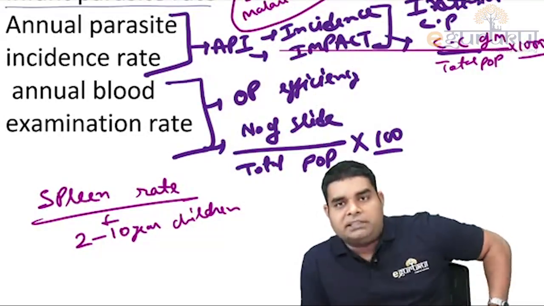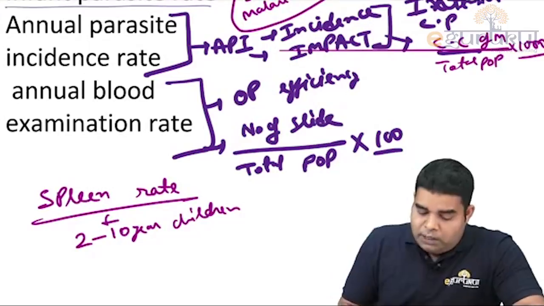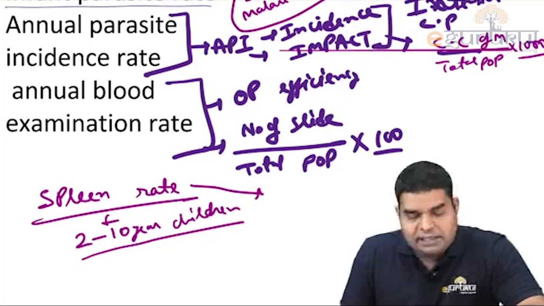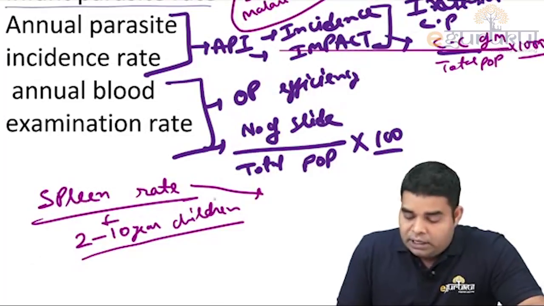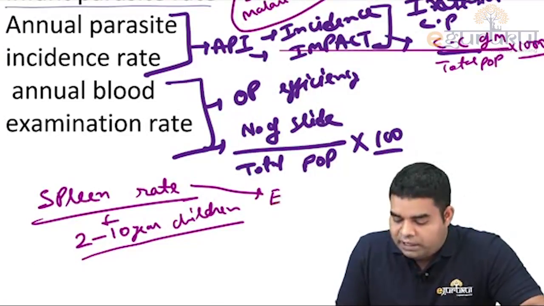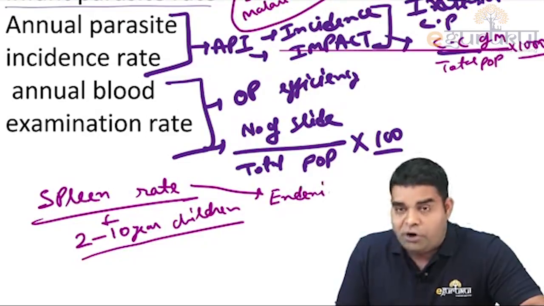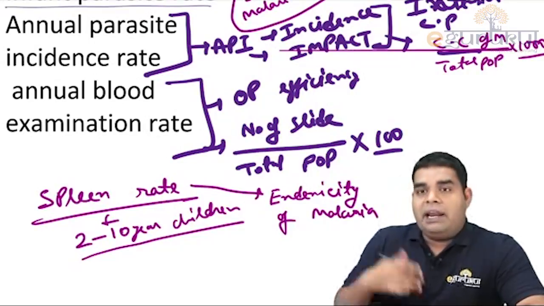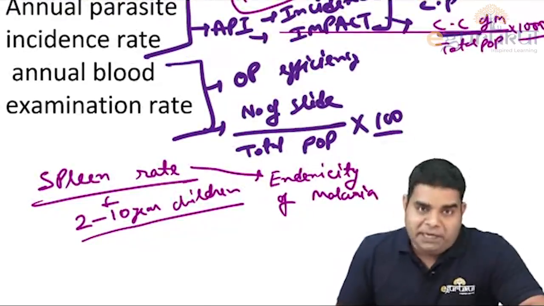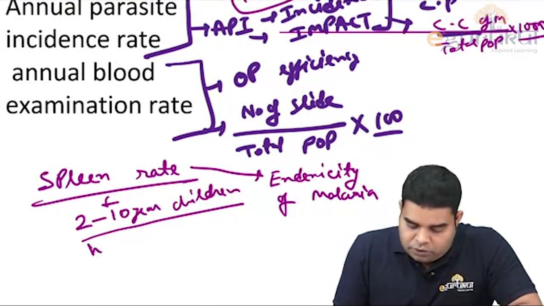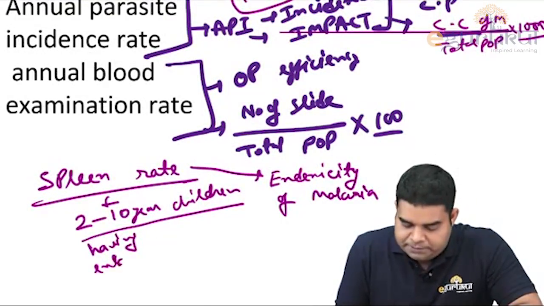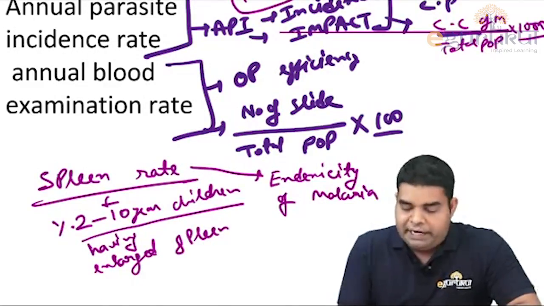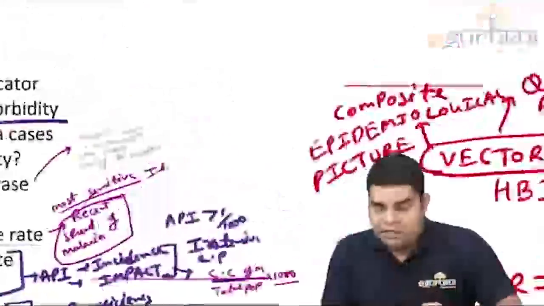So what does the spleen rate tell us? It tells us the endemicity of malaria, whether malaria is endemic in that population or not. Because if malaria is endemic, then a larger percentage of children aged 2 to 10 years will have an enlarged spleen. So these are some of the indicators which we have to remember with their uses.